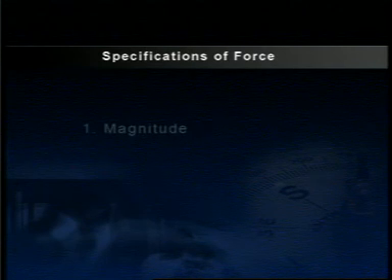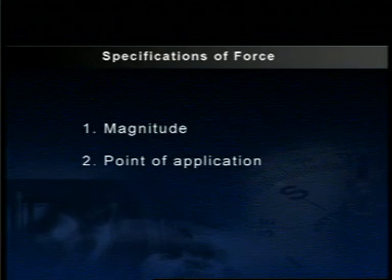Having examined the four manifestations of forces, let us now learn about the three specifications of forces. These are the magnitude, the point of application, and the direction. A study of these specifications is essential for a fuller understanding of the nature and operation of forces. All the three specifications are present in this setup, consisting of a sphere of weight W attached to one end of the string. The other end is fixed at a point so as to make it hang freely.